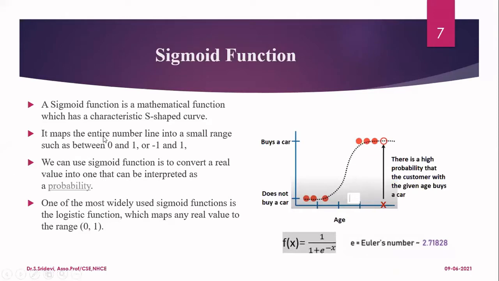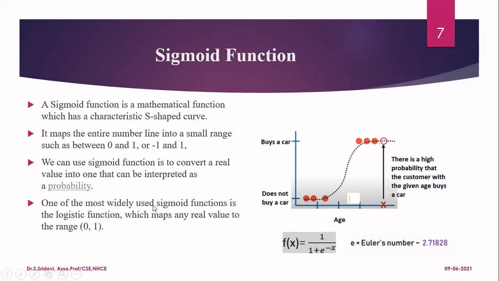And this function is going to map your entire number line, like whatever line you have drawn in the previous example, that is a straight line. It is going to map that straight line into a small range. The range can be either from 0 to 1 or otherwise from minus 1 to plus 1. This is the use of the sigmoid curve. We can use this sigmoid function to convert any real value data into one that can be interpreted as a probability. Because in probability, I already told you that you want values from 0 to 1 only. If I have a real valued number which has a value from minus infinity to infinity, my aim is to convert that into a probability from 0 to 1. For that, I can make use of this sigmoid function.